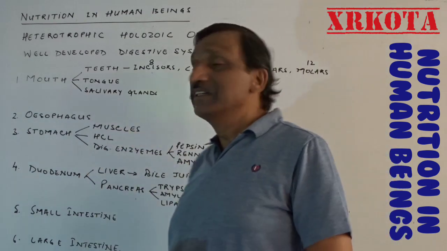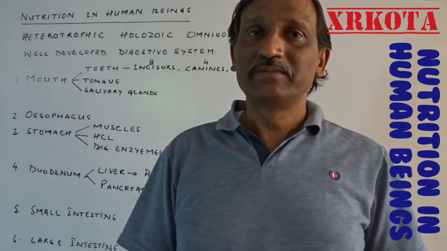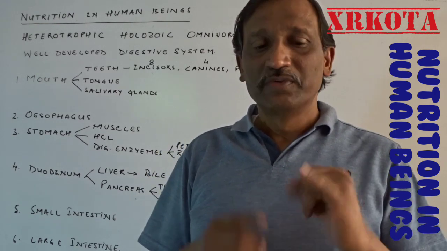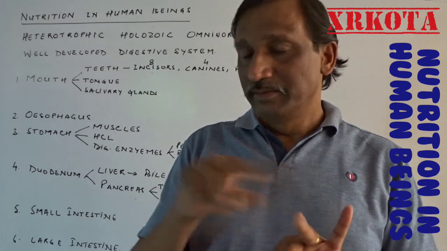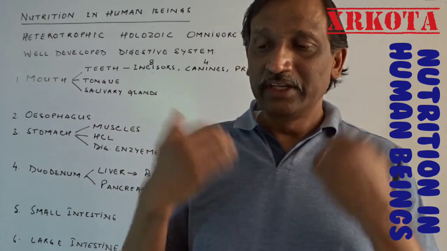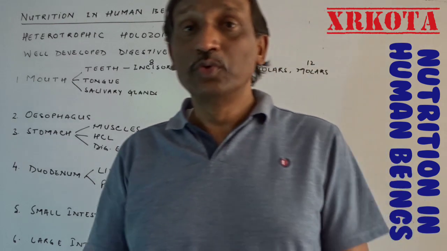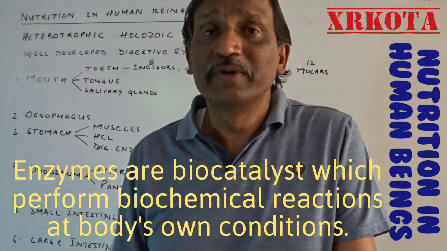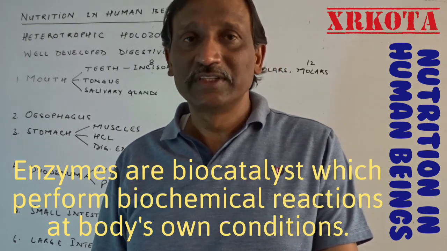Next to the tongue are the salivary glands. Salivary glands are 3 pairs, that is, total 6 in number, and they secrete saliva. Saliva is very important because, first of all, it keeps our mouth wet. Second, it mixes with the food and helps in swallowing, that is, lubricating and helping in swallowing. And another very important function involves 2 enzymes. One is lysozyme, which is very small in quantity and prevents our mouth from decaying by killing the germs present in our food and otherwise.